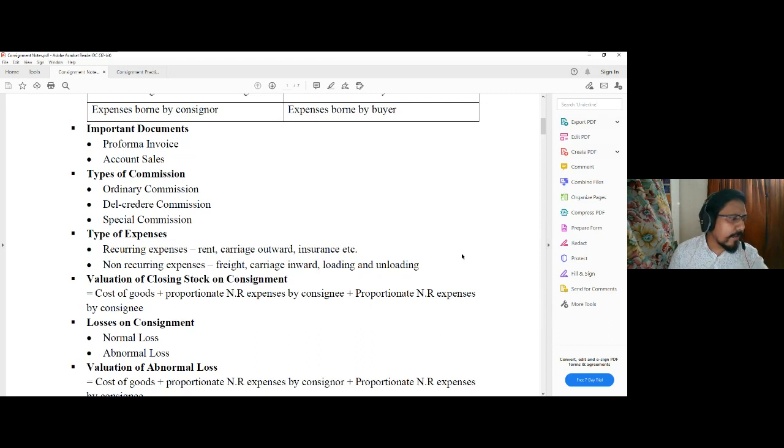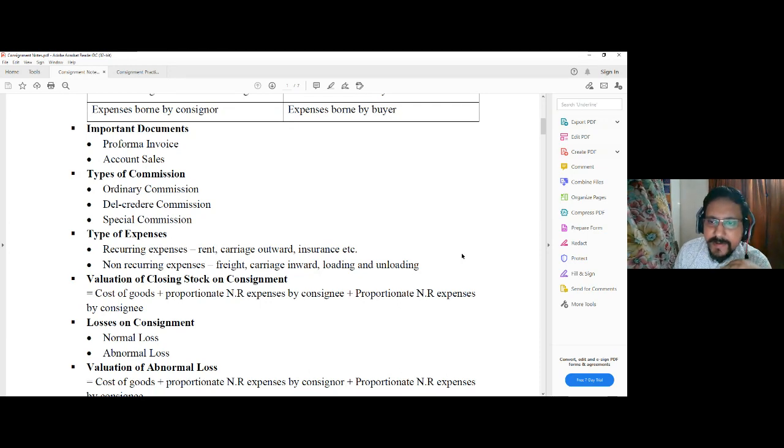Now, one of the very important aspects of consignment accounting is the valuation of the closing stock. Why is it so? Because in case of consignment, the consignor is sending goods to the consignee, and it may not be expected that within the accounting period, all the goods will be sold by the consignee.